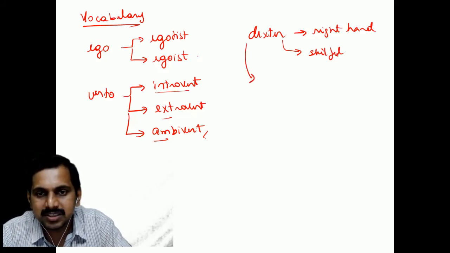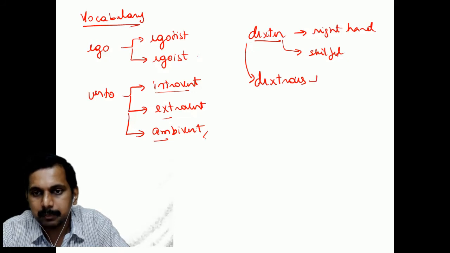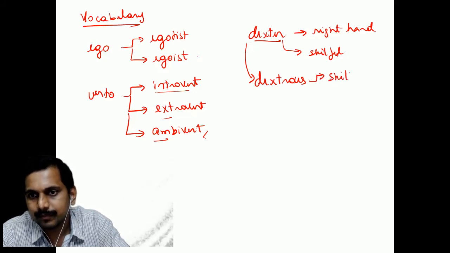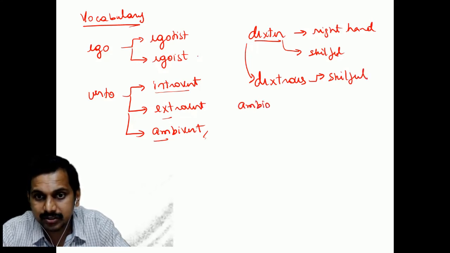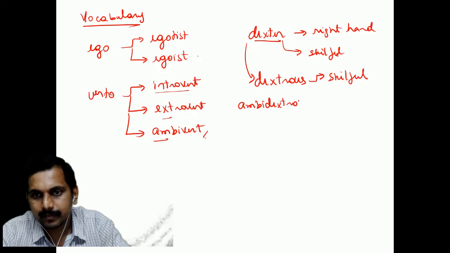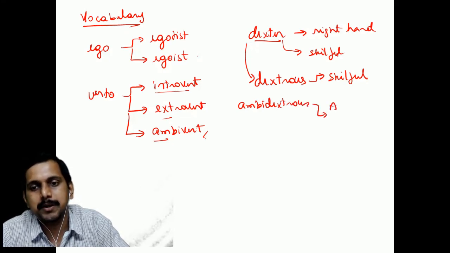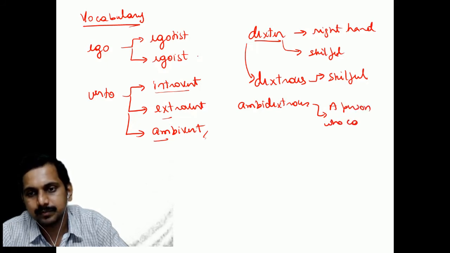So the person who is dexterous, you see the words we are building from the roots, students. The person who is dexterous is skillful, means he is using the right hand. If he is ambidextrous, that means he can work with both hands.